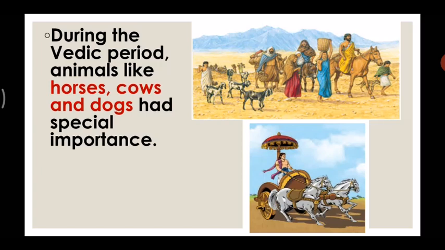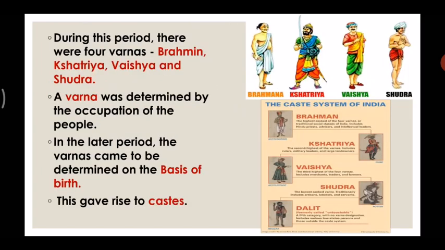Let's move forward. If you talk about the social life during this period, there were four varnas: Brahmin, Kshatriya, Vaishya, and Shudra. Now, what do you mean by varna? A varna was determined by the occupation of the people, what occupation they had.